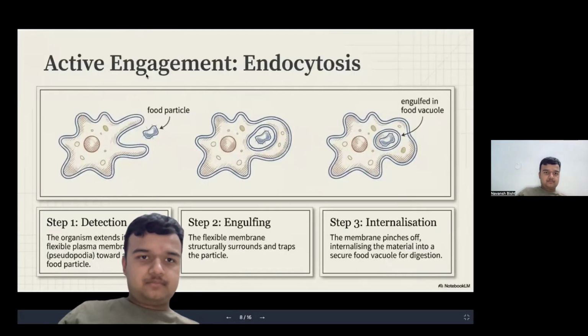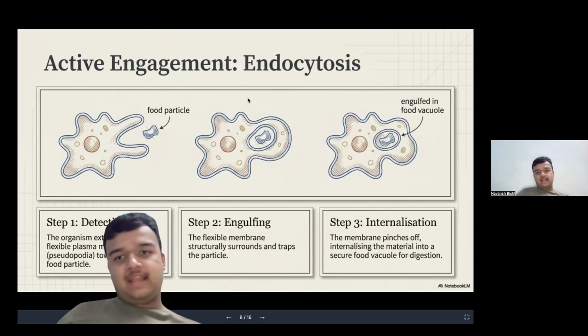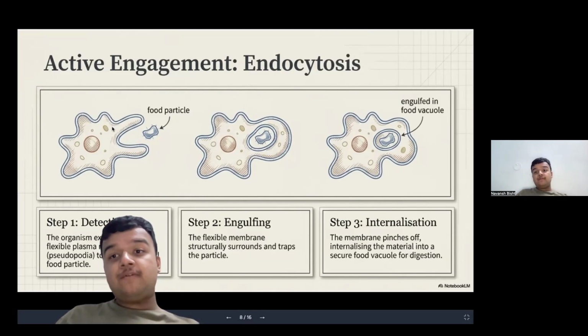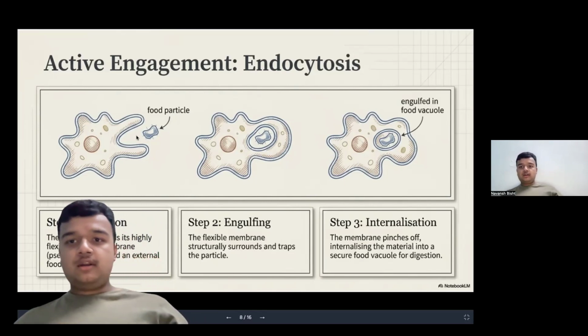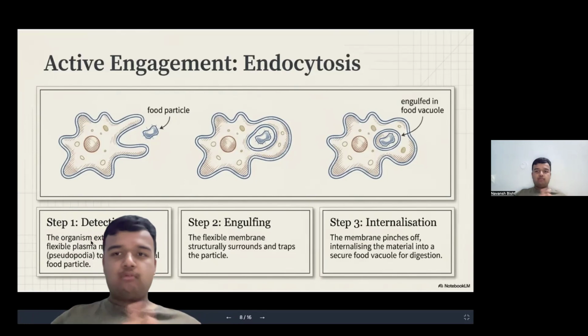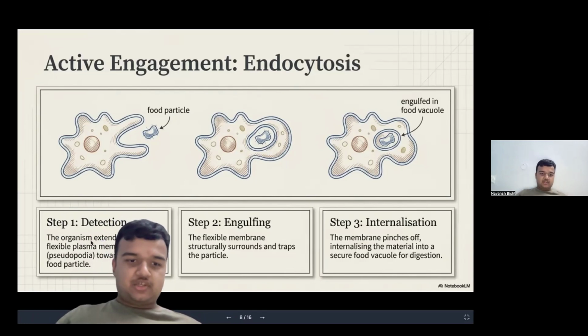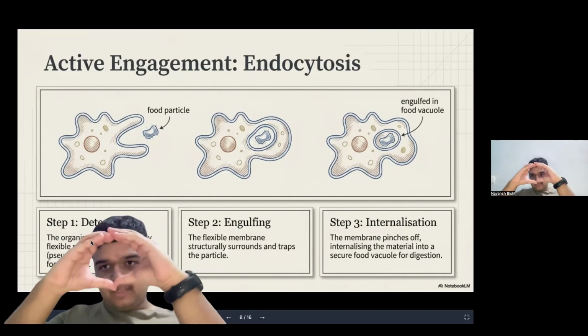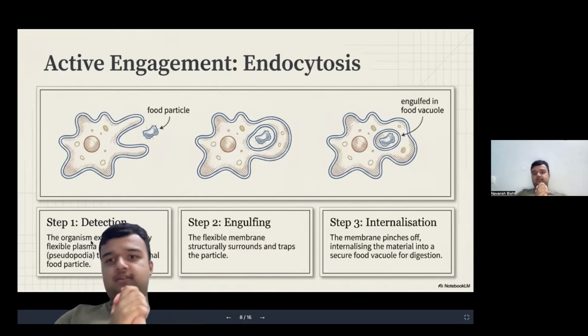Next is active engagement of endocytosis. I think in the previous slide also I mentioned the process of endocytosis. Now what exactly is endocytosis? When a cell, or you can take the example of an amoeba, tries to engulf a foreign particle, it is called endocytosis. How does it do it? First, it detects the particle, traps the particle, and then engulfs it by forming a food vacuole.